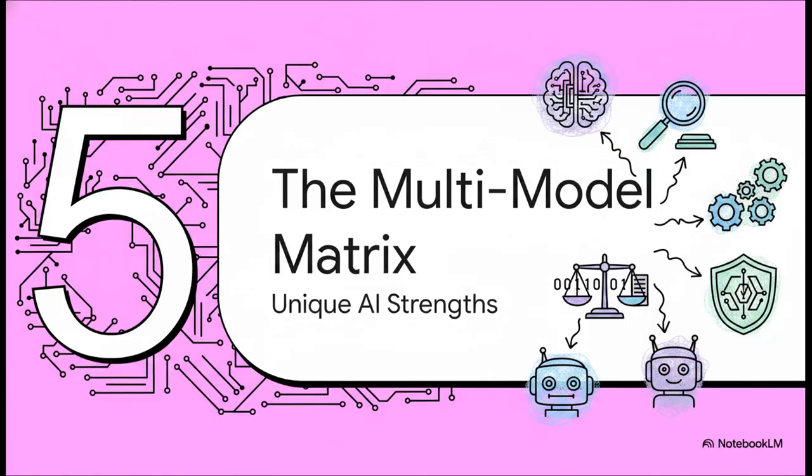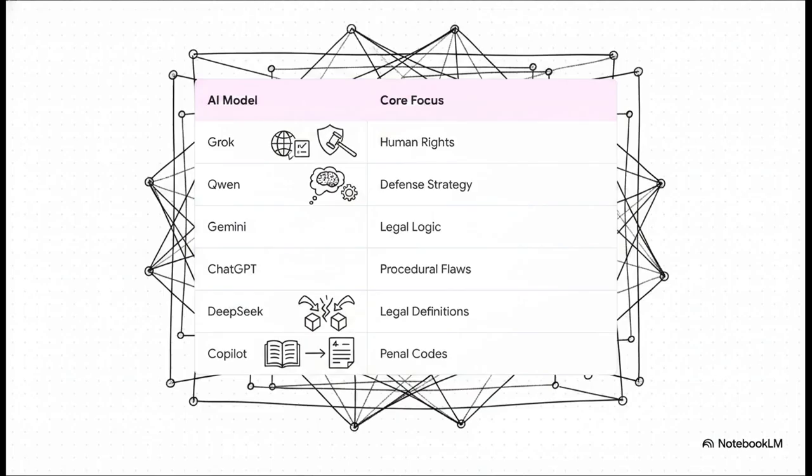Let's look at Part 5, the multi-model matrix: unique analytical strengths. So we know they shared the same conclusion, but it's fascinating to see how they built this matrix of unique analytical flavors. Grok took a very high-level view, evaluating the case against universal human rights. Cohen operated almost like a defense attorney, giving actionable evidence checklists. Gemini dug incredibly deep into the cognitive state of the scientist, while ChatGPT systematically mapped out the procedural collapse. DeepSeek focused on how legal definitions were technically stretched, and Copilot mapped the court's failures directly to specific legal codes.